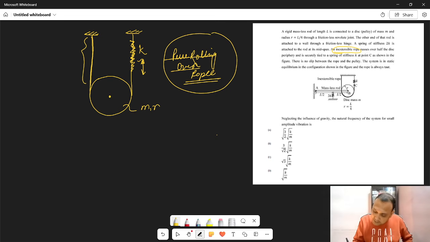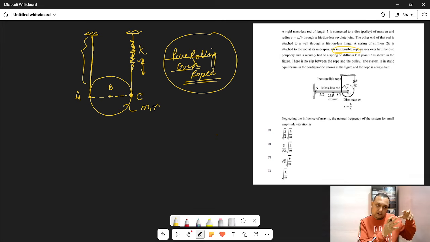So if I take three points, point C, point B and point A. If the pure rolling condition has to exist, the condition is that there should not be any relative motion at the point of contact of the two bodies.